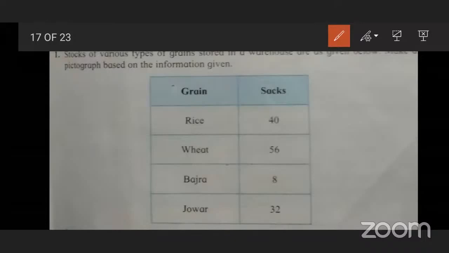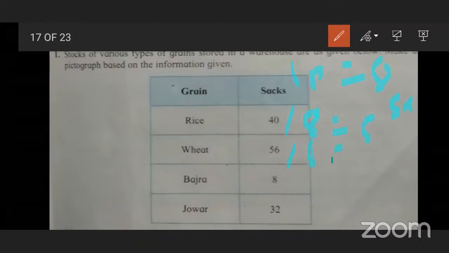So take 8: one picture is equal to 8 sacks. In the table of 8, 40 divided by 8, 8 fives are 40, means we have to take 5 sacks of rice.